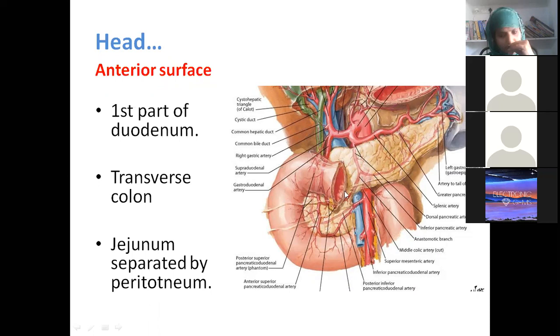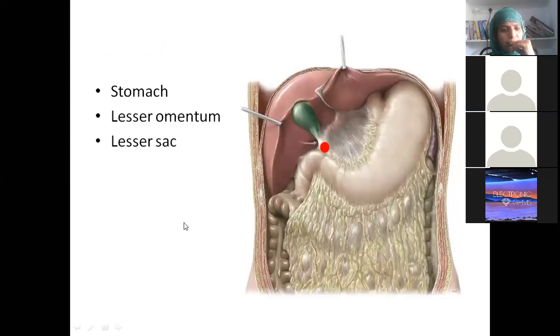The transverse colon is cut so that we can see the pancreas. So it is related anteriorly to the transverse colon, and these are the coils of jejunum which have started. They will have extensive coils. So the coils of jejunum are separated by peritoneum. So anteriorly it is related to these.